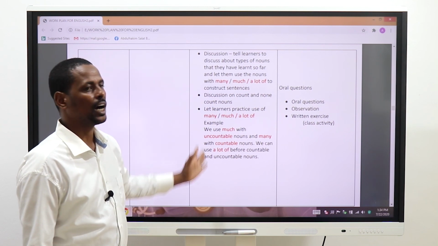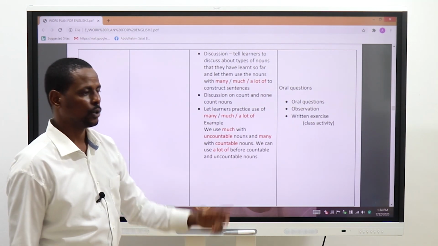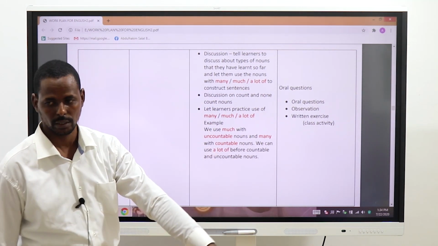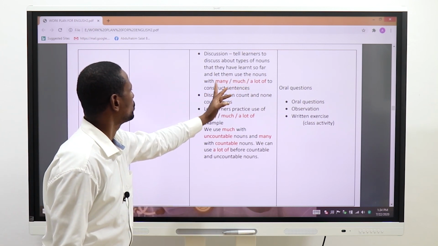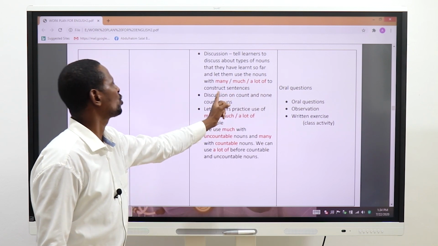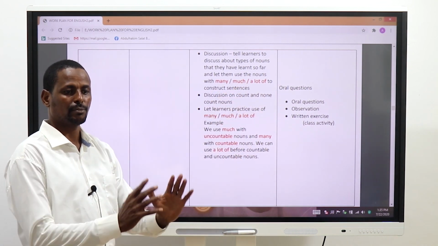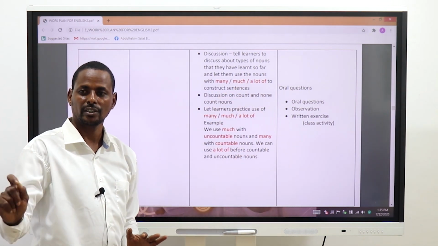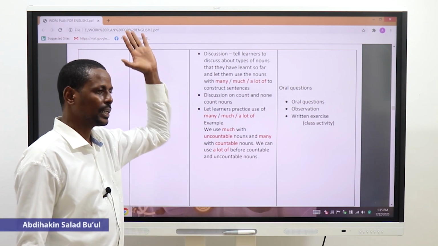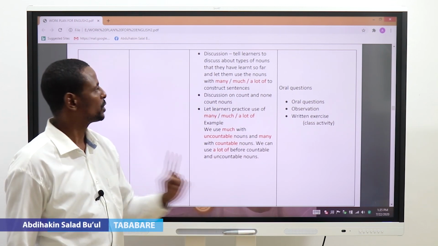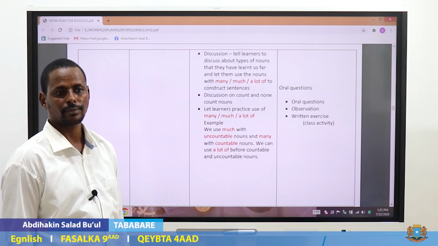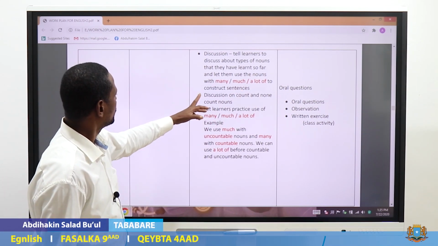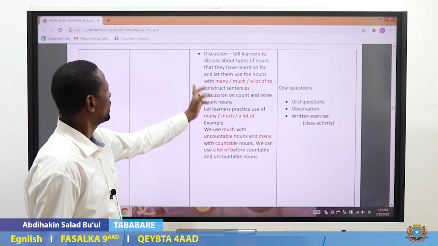Will I say there are a lot of students in this class, or there are many students in this class, and so on. Let them use the nouns with many, much, a lot of, to construct sentences. Give them time. Let them construct sentences using nouns of their choice, but with these quantifiers. Then discussion.